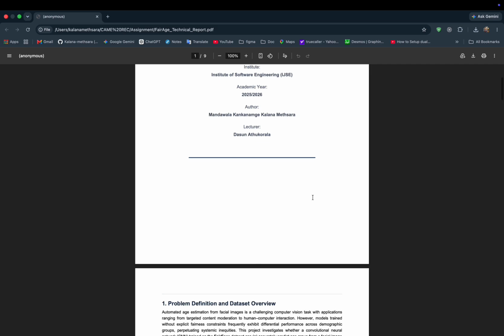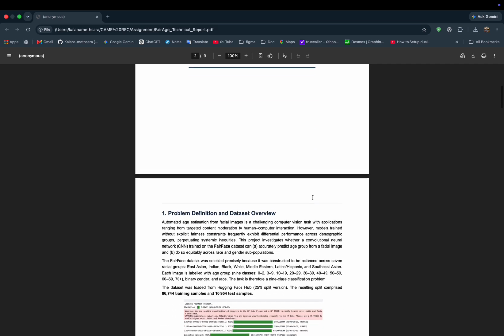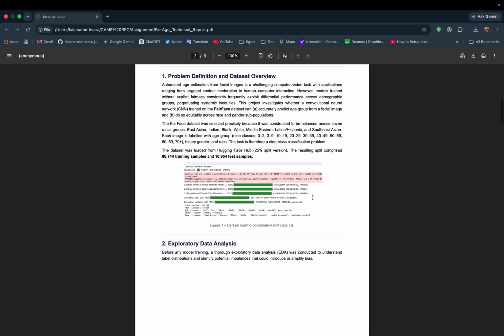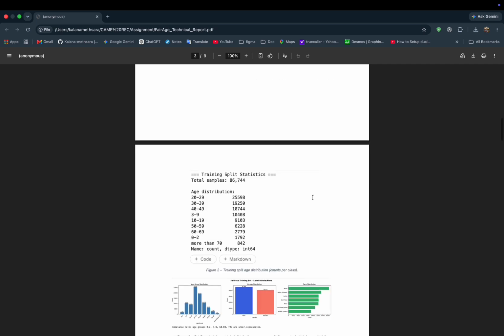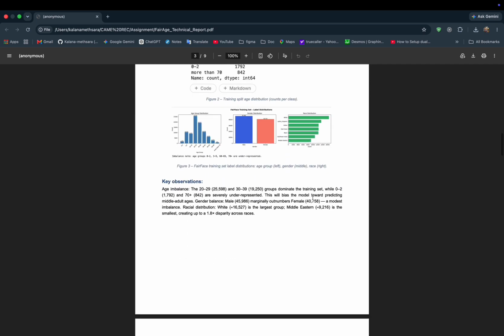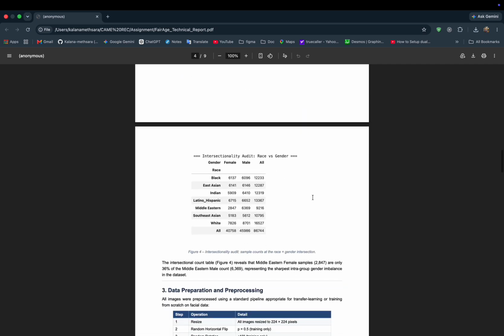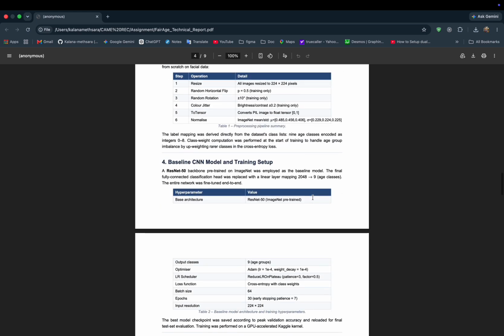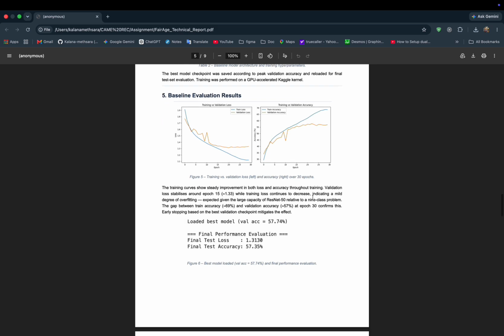In this project, I am building an AI system that can look at a person's face and predict their age group out of 9 possible options. A common problem in AI face recognition is that models can have bias. This means they might perform very well for one group of people but make a lot of mistakes for another group based on their race or gender.